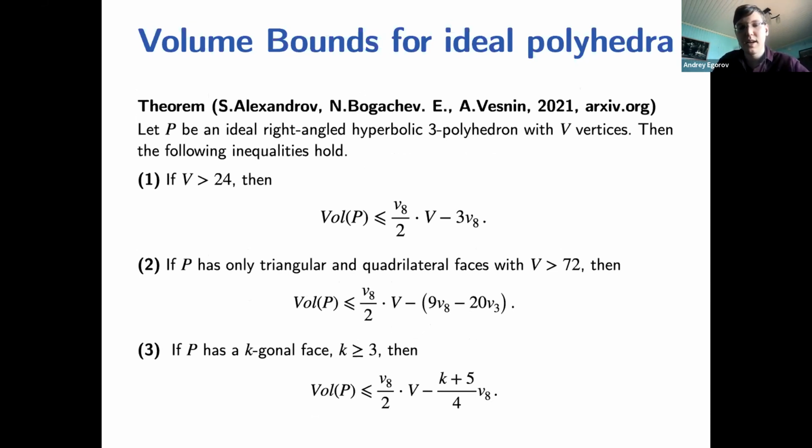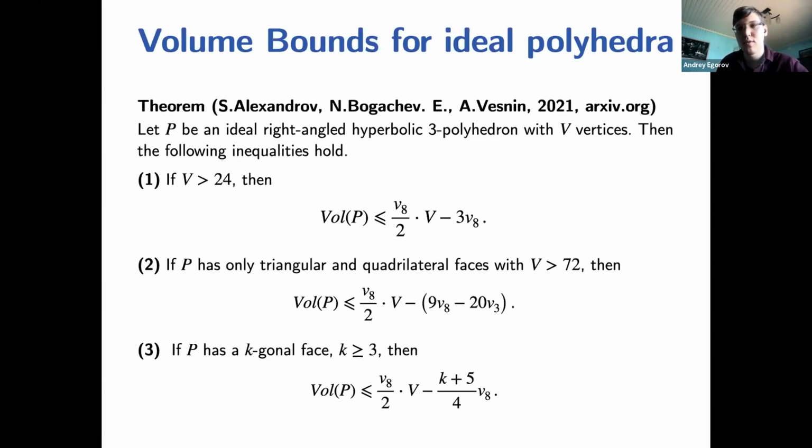Also, I can note that we can consider some subclasses of ideal polyhedra, and for them the volume bound can again be improved. For example, in item 2, we consider ideal polyhedra with only triangular and quadrilateral faces. Then the volume bound can be improved independently for this case.